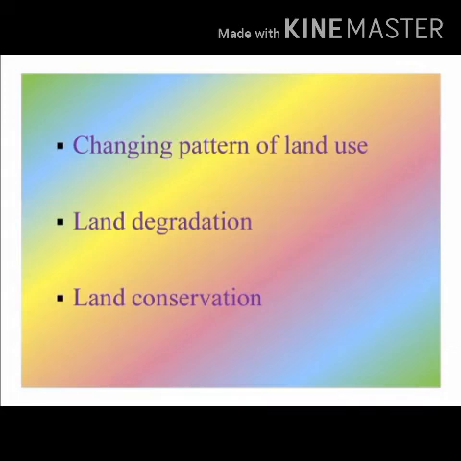For stopping deforestation, we are doing afforestation, which is an act of establishing a forest, especially on land which was not previously forested. We can do land conservation. Land conservation is important. Land is important for the survival of humans. It is the habitat for all life and a treasure house of valuable minerals and soil, which are important for the economic development of the world.